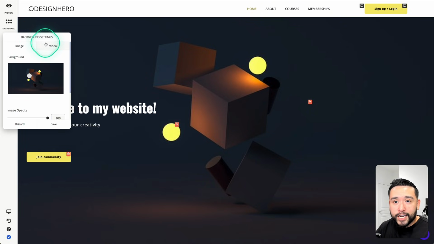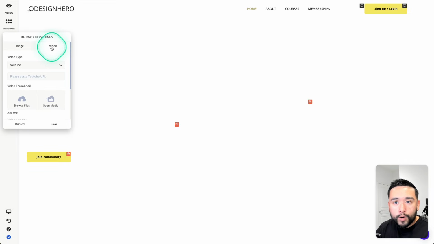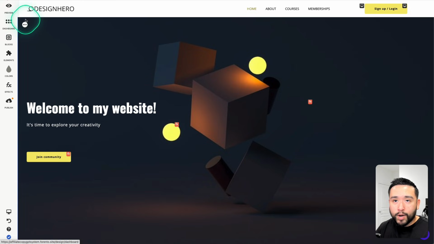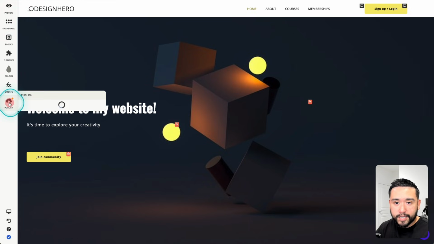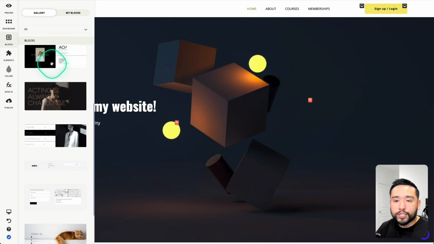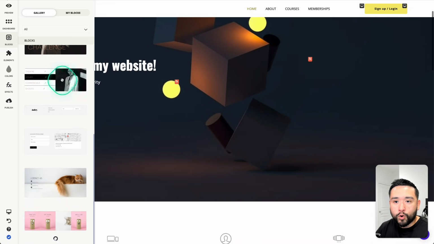Now, if you want to change the background, you can switch out the image, or it also looks like you can add a video. So in terms of the video type, you can upload a YouTube video, a Vimeo, or a file from your computer. Now, if you want to save and publish your changes, just click on publish and it should tell you the latest version right here. Now, these are all of the blocks that you can drag and drop onto your website.